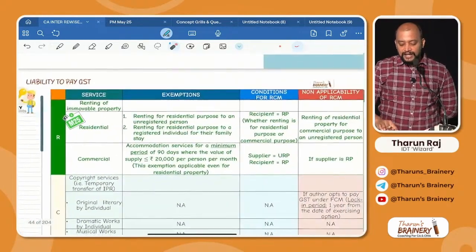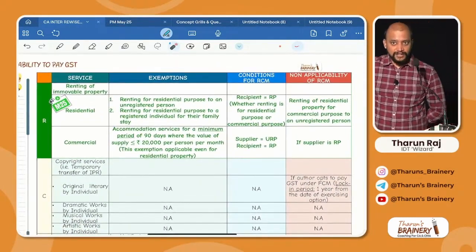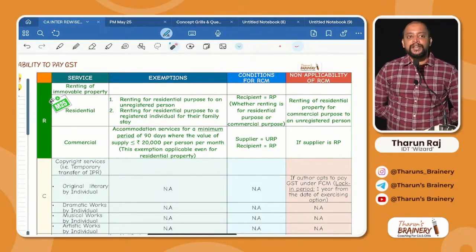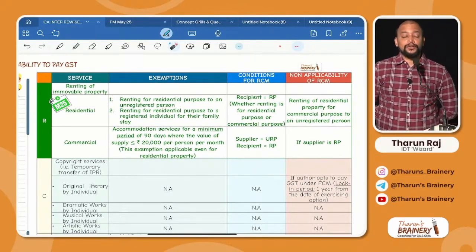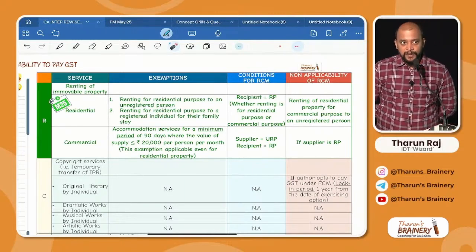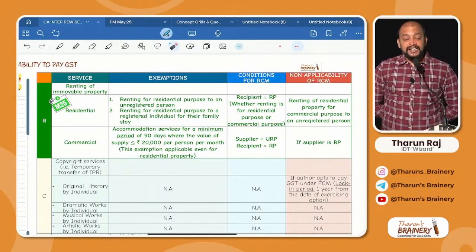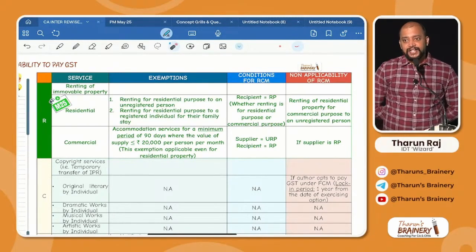Then next one, renting of immovable property. Now concentrate. Renting of immovable property. For residential property, I told you two exemptions yesterday. What are those two exemptions? Don't see there. You try to recollect. Residential property given on rent for residential purpose to an unregistered person.